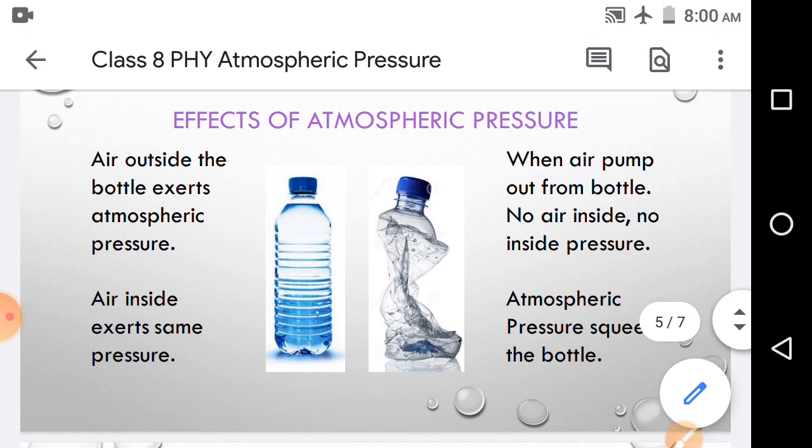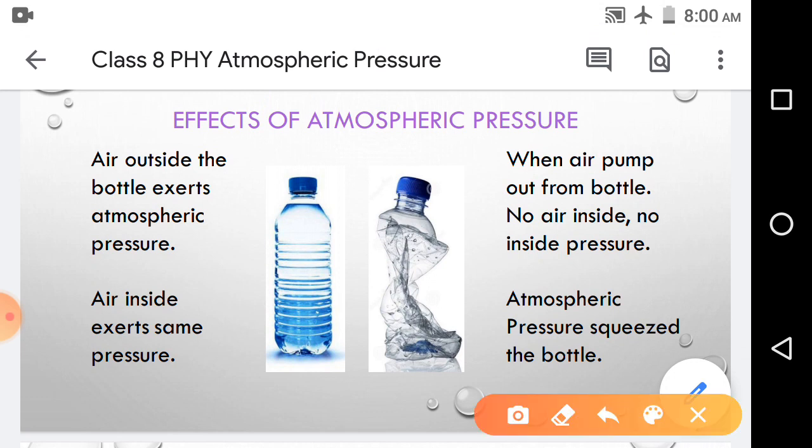What are the effects of atmospheric pressure? Some of the effects are given in your book. Here we have two bottles. This one is a bottle and this one is a squeezed bottle. First we consider this picture. This is a bottle in good shape.